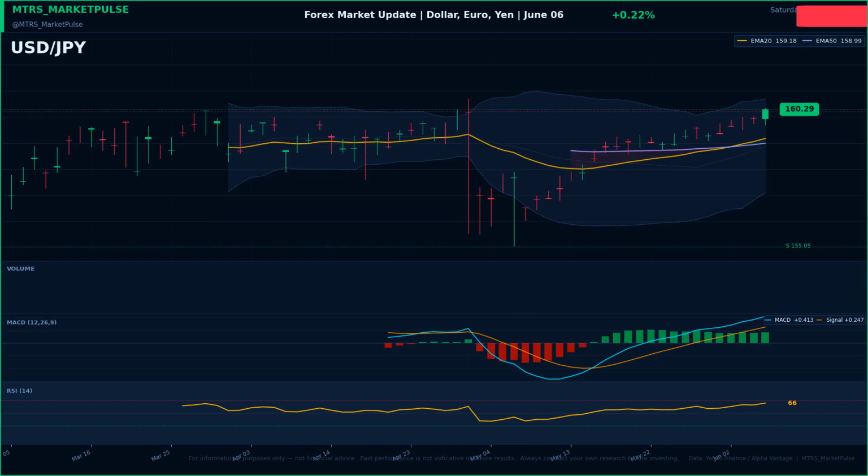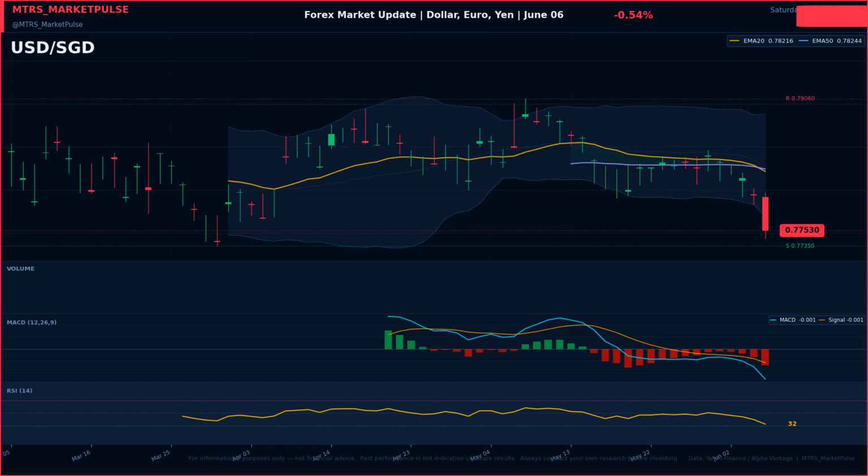US dollar to Japanese yen is trading at 160.29, gaining 0.22% on the session. Dollar yen tracks the US-Japan rate differential and Bank of Japan intervention risk. Equity markets are responding to reports that gold slips as rising oil prices and inflation concerns temper safe haven demand, Yahoo Finance.